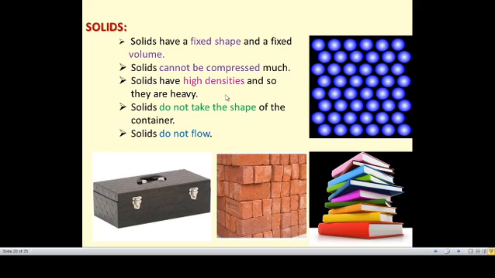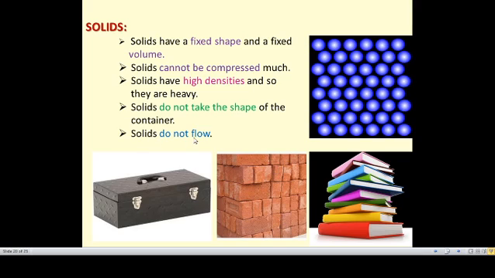And they also have very high densities because they are closely packed. It will have high density. It weighs more, so you cannot lift this metal box very easily. It weighs more, so it has high densities. So they are heavy. They do not take the shape of the container. If you put these books into this metal box, the books do not turn into the metal box shape; they stay in their original shape. The bricks also will be in their shape. It cannot change its shape according to the container where we are keeping it.